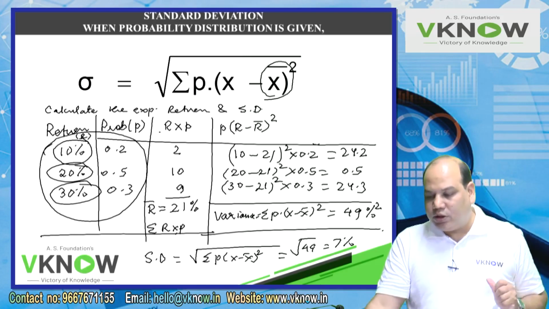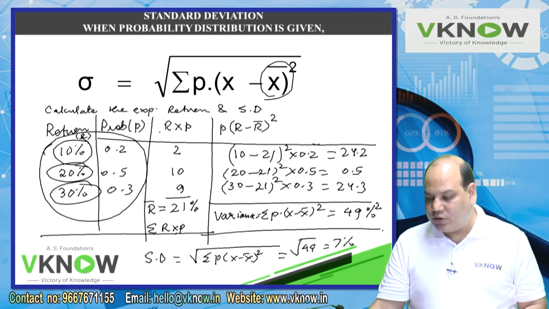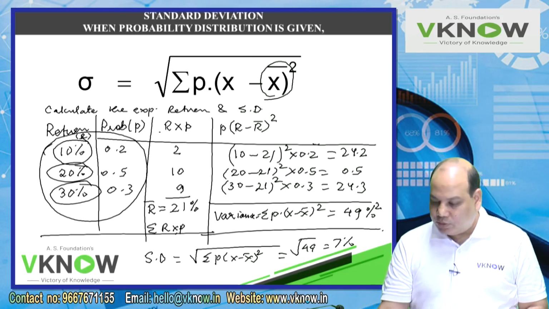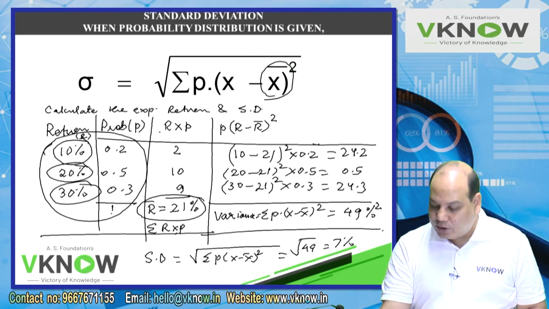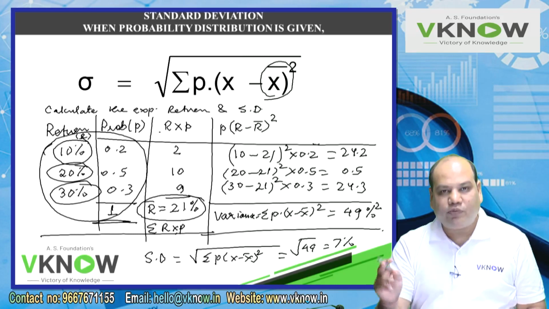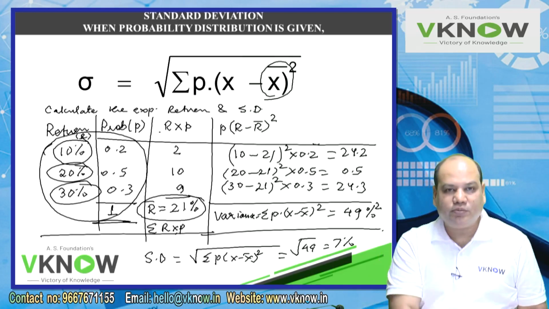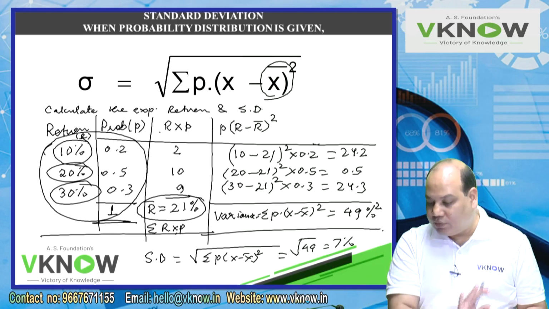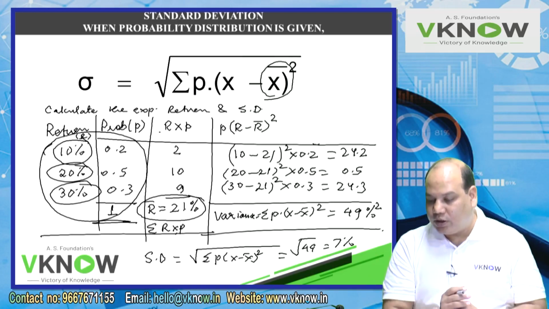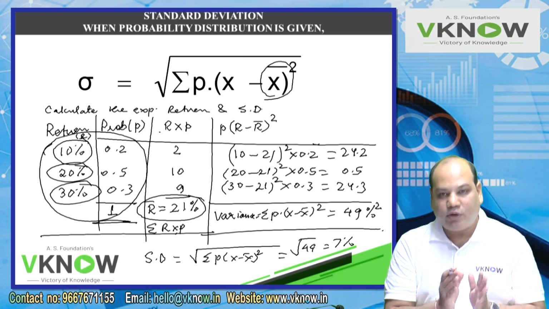Now here what are the possible mistakes the students make? One possible mistake is he will calculate 21 and divide by 3. When you are taking the probabilities, the sum of the probability is 1. So if you have to divide, divide by 1, not by 3. So that is one thing. Don't divide by 3, because even if you have to divide, it will be dividing by 1.